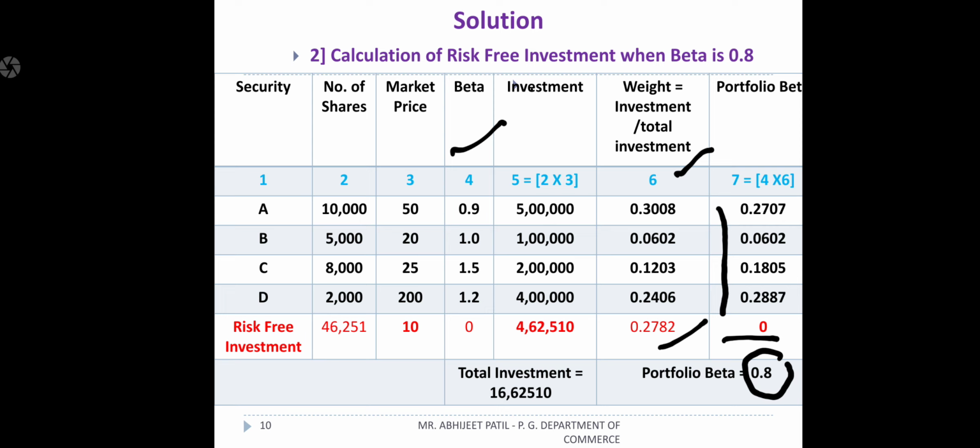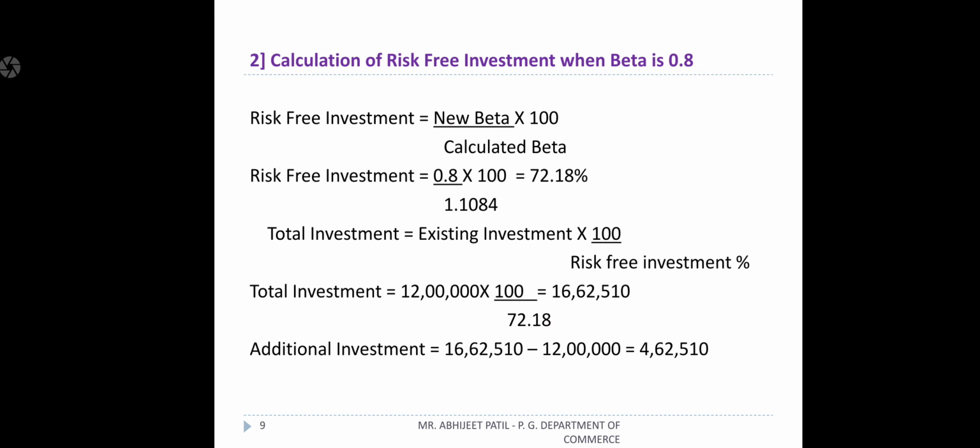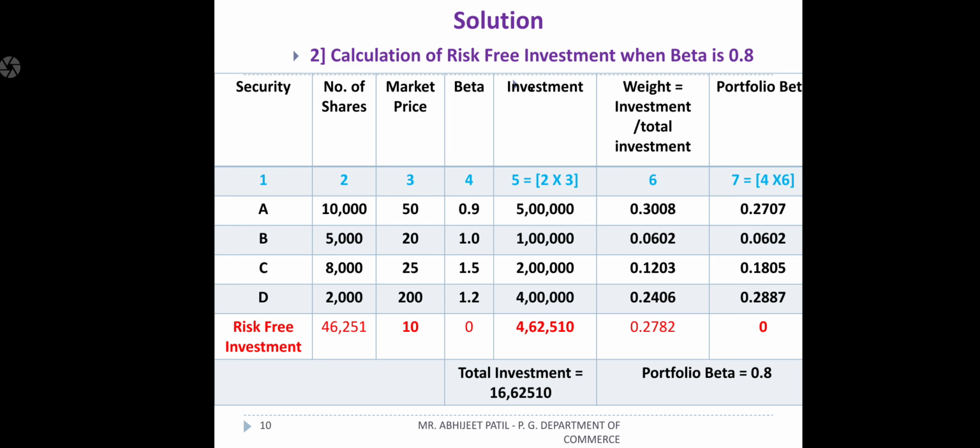If your beta comes 0.8, then only your risk-free investment is correct, as we calculated. The new risk-free investment that comes into the picture will be 4,62,510, and it should make beta 0.8. This is for question number 2.